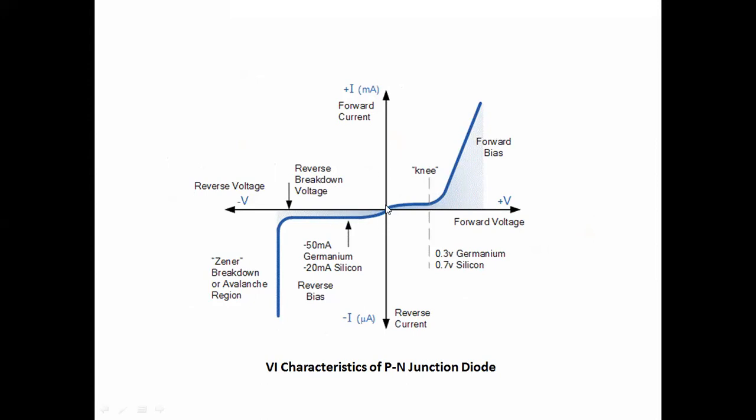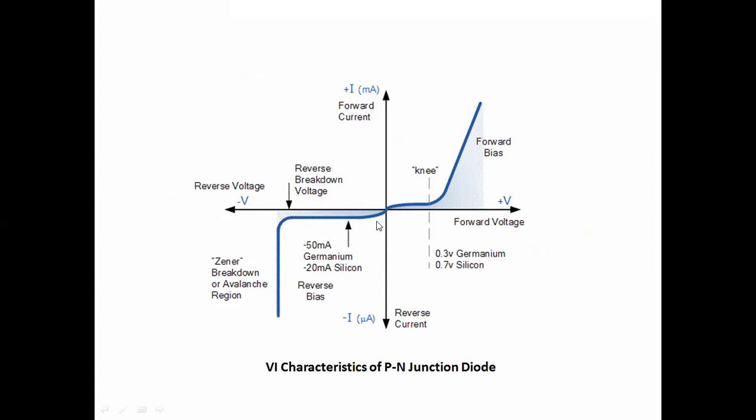So observe this. We apply the voltage in the reverse direction, that is reverse voltage, reverse biasing. By increasing the reverse voltage, a small reverse current starts flowing.